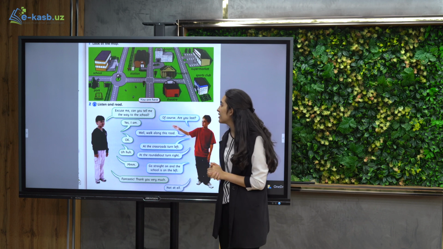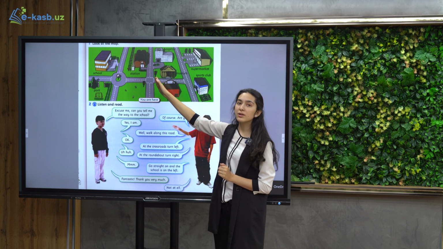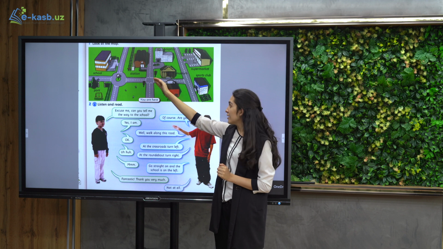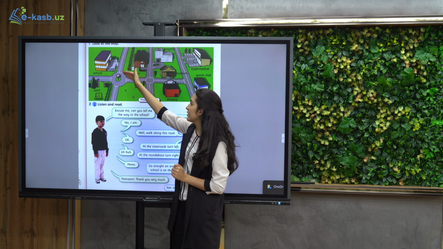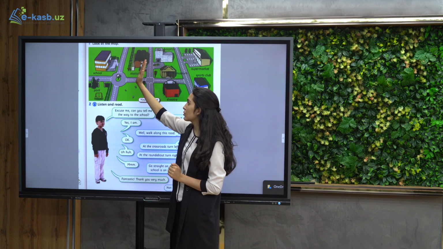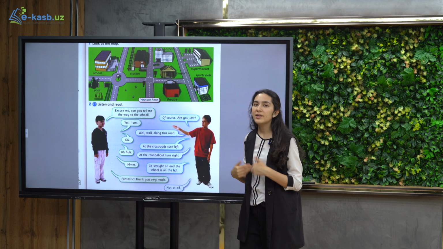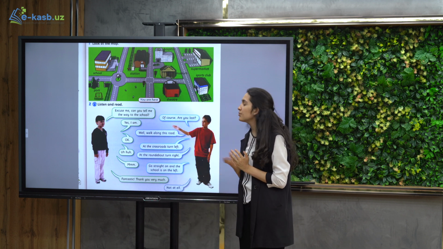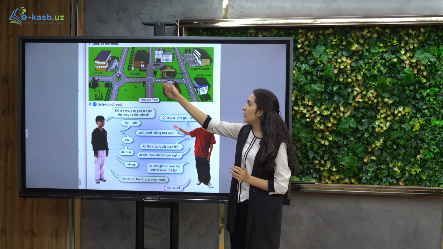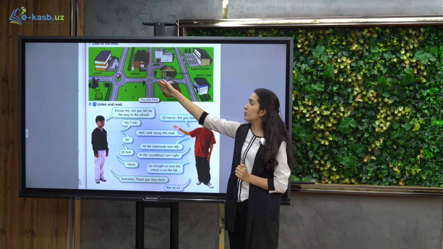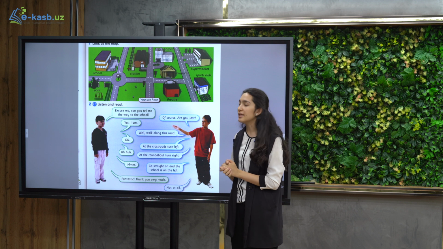So if you follow his directions, you are here, and he's saying walk along this road, then at the crossroads turn left, you are turning left, then at the roundabout go straight on, and then the school is on the left. So let's give a direction to the supermarket. You are here, so go along this road, at the crossroads turn right, past the museum and the theater.